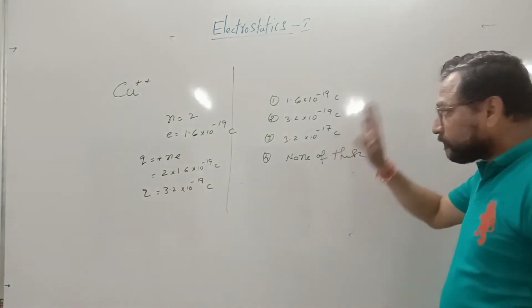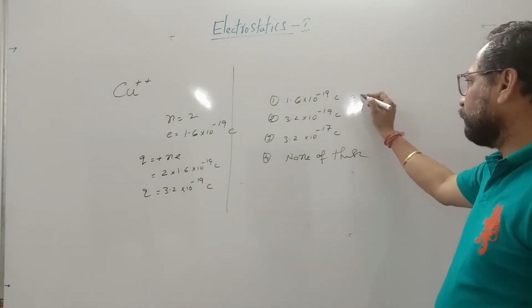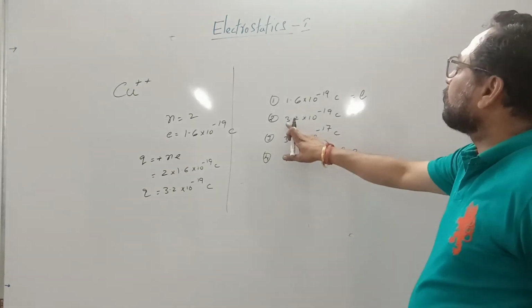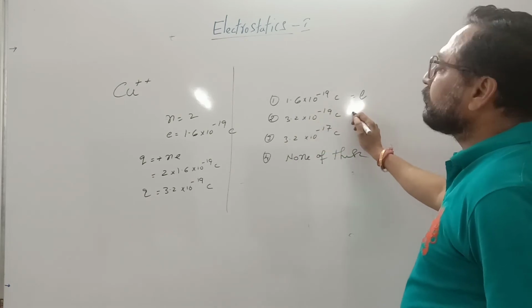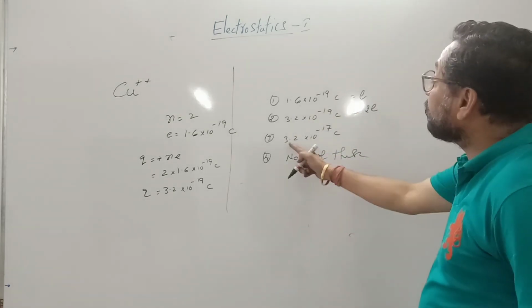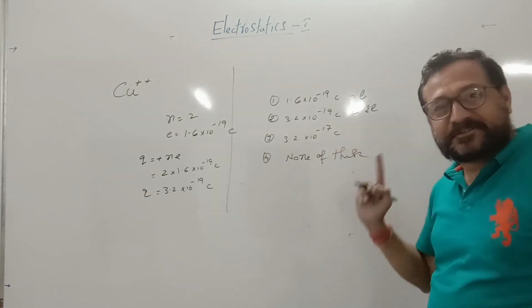The first answer, 1.6 × 10^-19, is equal to 1 electron. One electron, it is a possible charge. This is equal to twice the electron charge. Okay, is it the answer? No, this is not the answer.